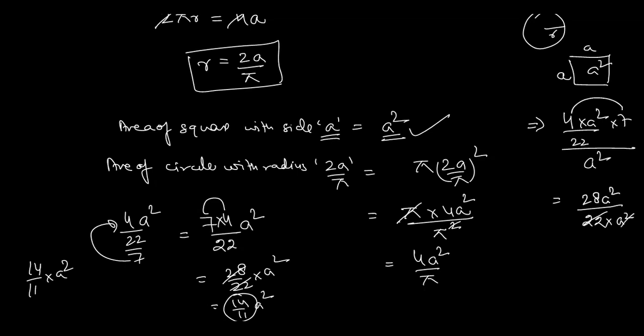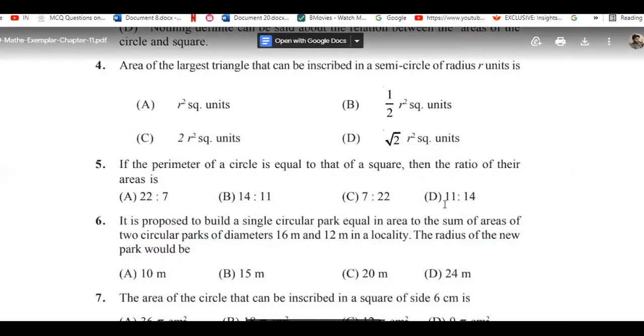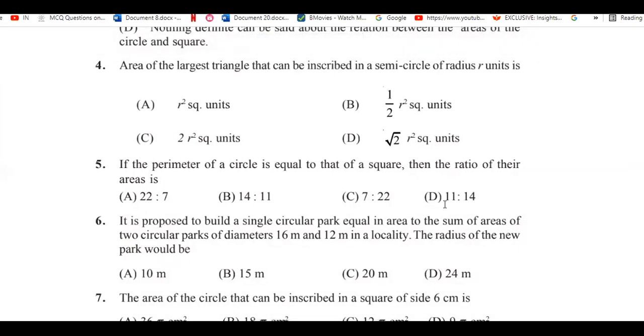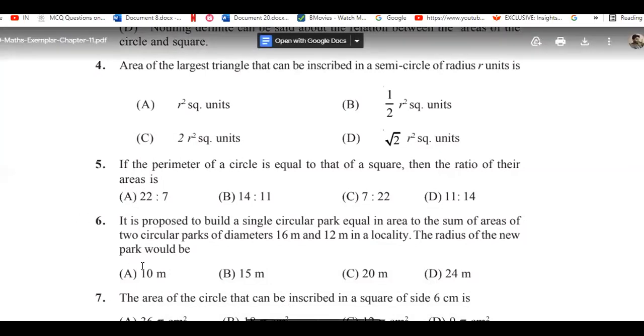28a square. Okay, so a square will get cancelled out, we will get 28 upon 22, and you cut it, you will get 14 upon 11. So that is the same ratio that we are going to have in the options. Okay, got it? Got it, beta? Yes, sir. Okay. So now do the next question, please.